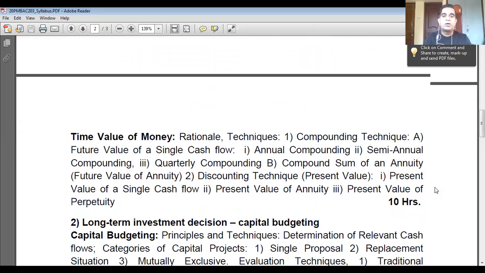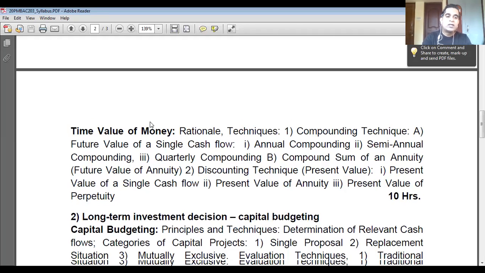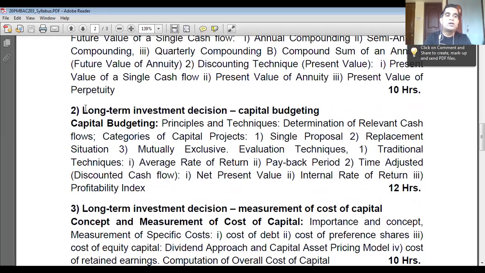There we are going to learn different compounding techniques and discounting techniques to understand the time value of money concept. Then unit 2, we are going to learn long-term investment decisions, capital budgeting techniques. Those who are from a non-commerce background need not worry, everything will be explained and all the resources will be provided.